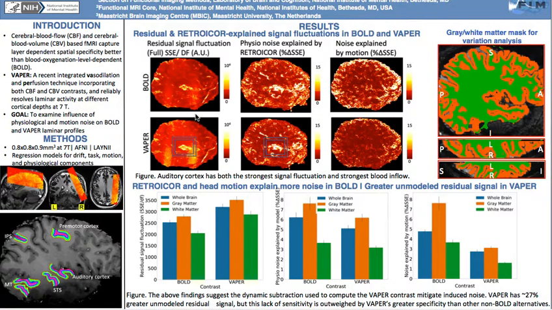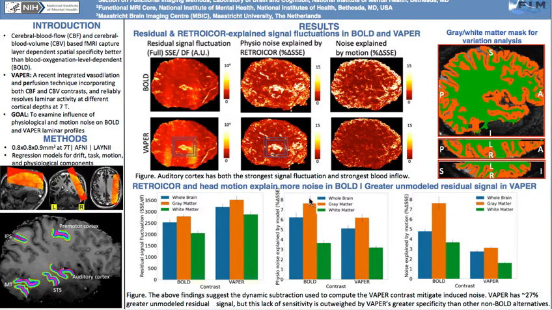Looking at our first figure in the top left of the results, we see a vascular influence in residual and RetroICOR explained signal fluctuations. Notably, auditory cortex has both the strongest signal fluctuation and strongest blood inflow. This will come up again later. Using gray and white matter masks, an example of which we have to the right here, we conducted a group-level analysis of these fluctuations. Preliminary results are shown in the bar chart below. I'll note that higher values are worse here, indicating more noise.